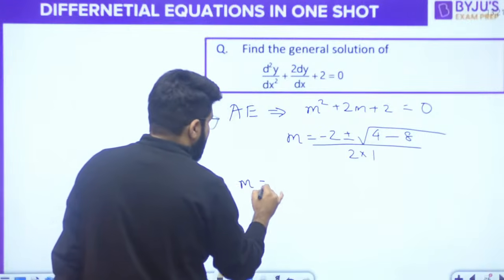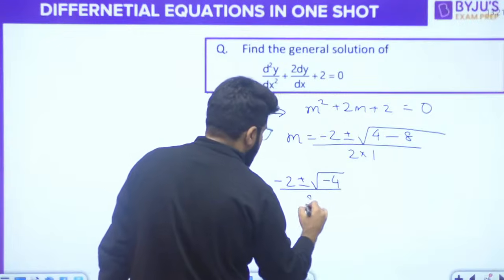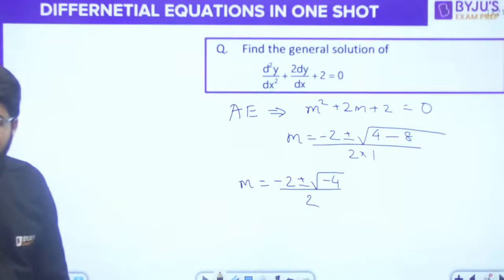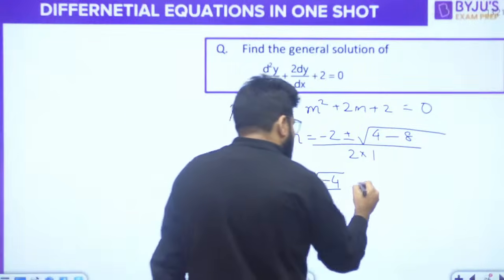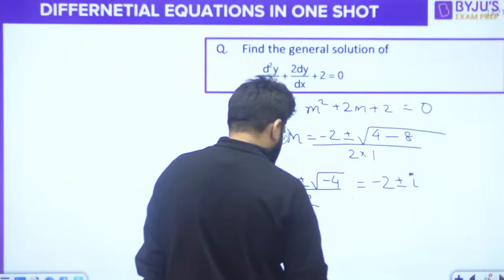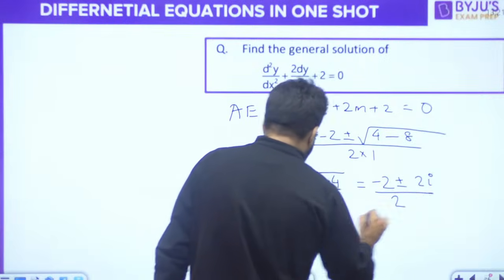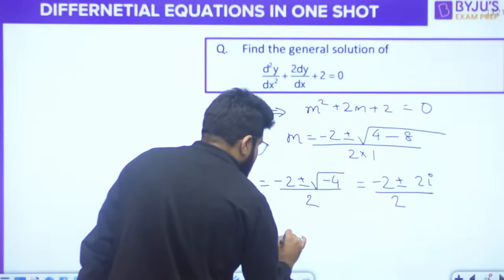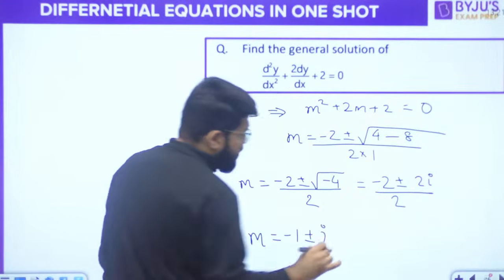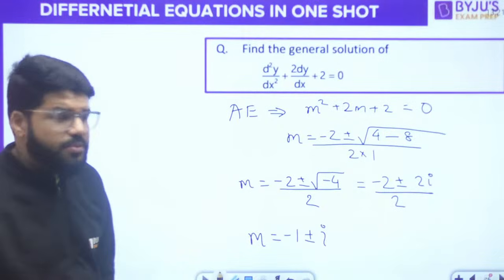So m is minus 2 plus minus under root of minus 4. Under root of minus 4 is the imaginary number, that is 2i. Divide by 2, so here m is minus 1 plus minus i. Got this? This is where iota is coming. You were confusing this in the previous question.